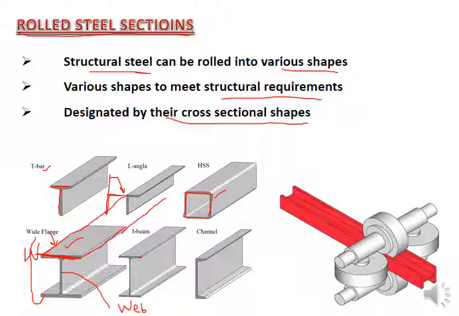So if the flanges are wide, meaning the width of the flange is much larger, then we can say it is a W section. This hot rolled section is called a W section. And if the flange width is very small, then we can say it is an I beam or I section. Channel section is C shaped.